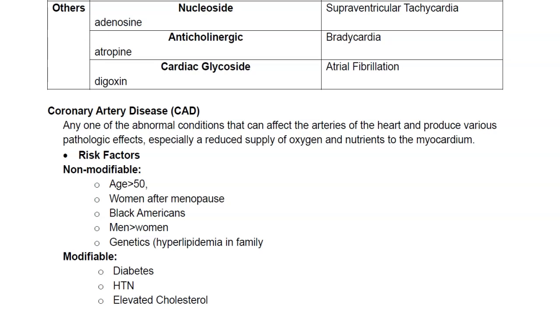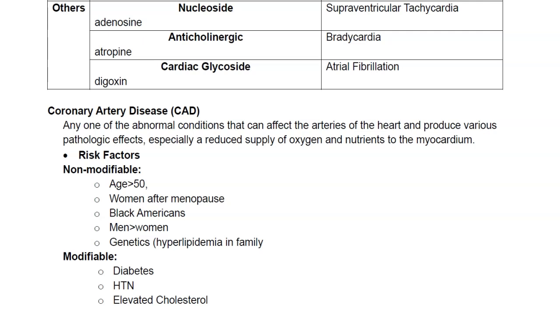Now let's talk about coronary artery disease or CAD. So CAD is any one of the abnormal conditions that can affect the arteries of the heart and produce various pathologic effects, especially a reduced supply of oxygen and nutrients to the myocardium or heart muscles. So there are risk factors for this. So patients who are or have the following characteristics.